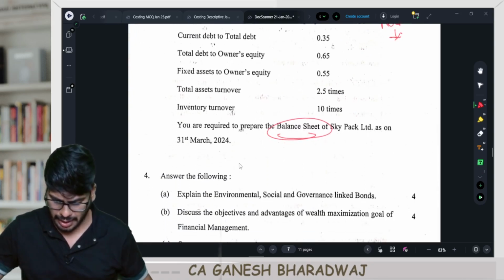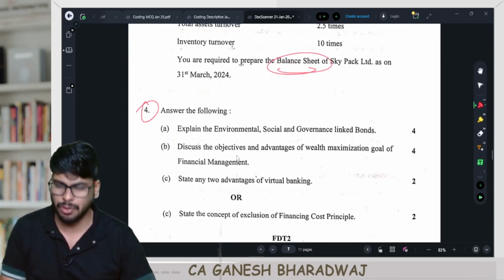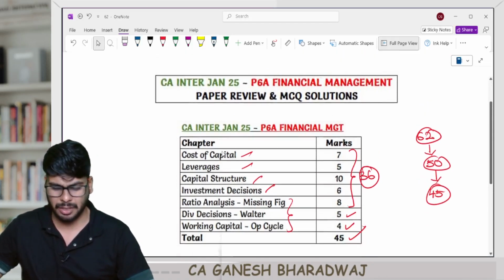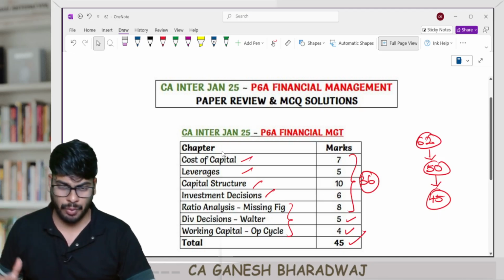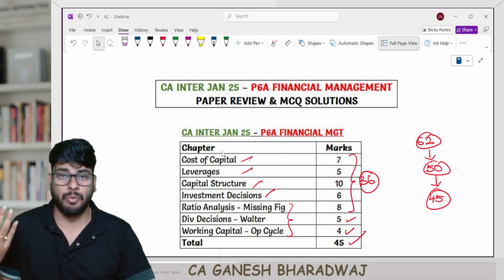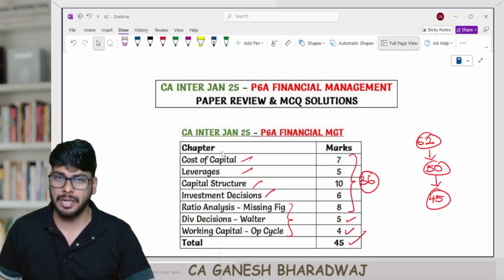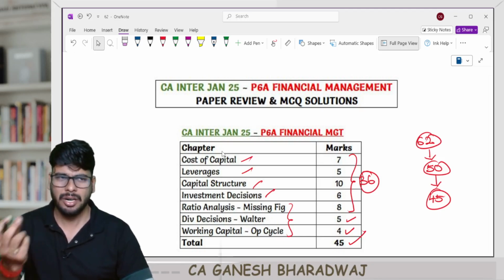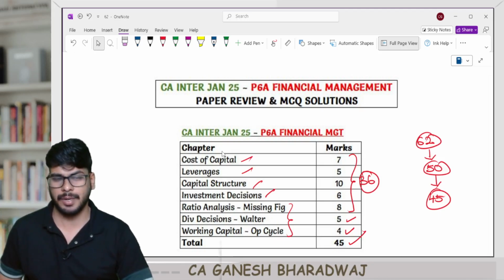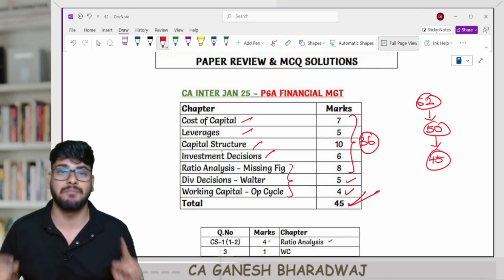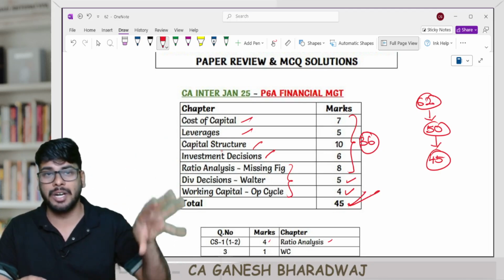And that's about this entire paper. Of course, question number 4 is fully theory, right? Overall, in my opinion, the paper was easy. Here and there, a few questions could have been lengthy, right? Maybe that depends more on your practice. If you practice really well, if you're really good with using the calculator, absolutely you might not have found it lengthy, but in general, one or two questions here, especially that capital structure question, I found a little lengthy, guys. And of course, 45 marks came exactly from the one day before exam strategy.